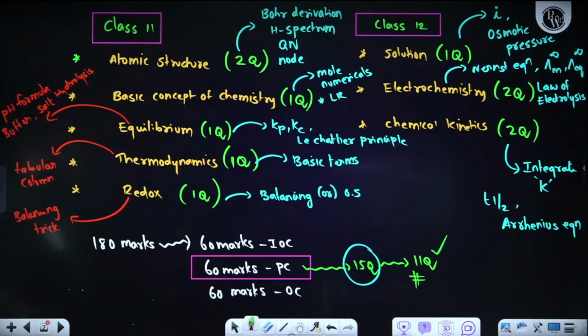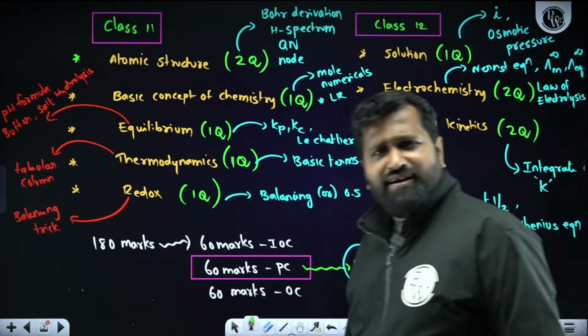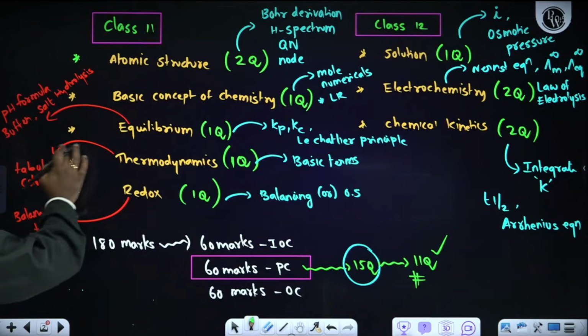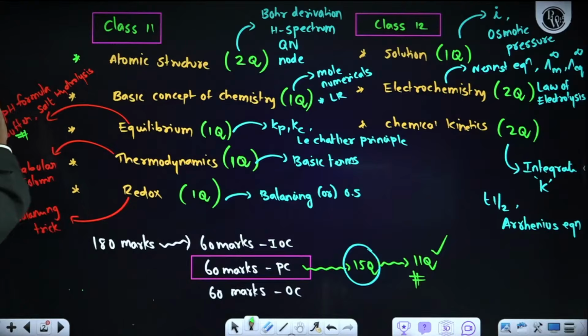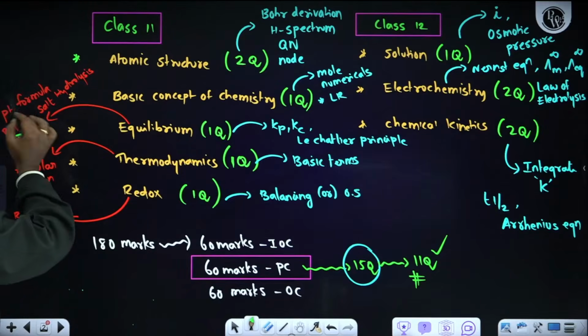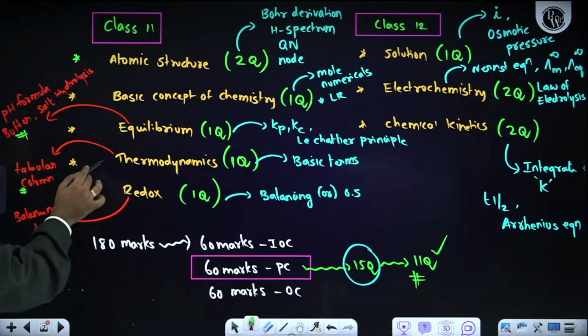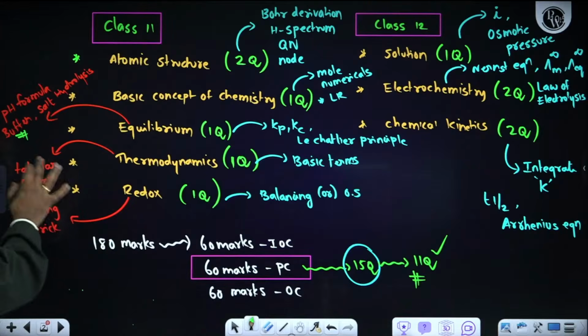Next to atomic structure, what is very important? Basic concepts of chemistry, which everyone knows, I believe. I'm not going to give equilibrium and thermodynamics, because the tabular column is already given in the strategy video. Equilibrium I completely discussed in the first class of the 10 hours marathon. The 10 hours marathon you can see in the live section of the same channel. The tabular column video you can see in the video section of this particular channel. The balancing trick I also did in the 10.5-hour lecture.